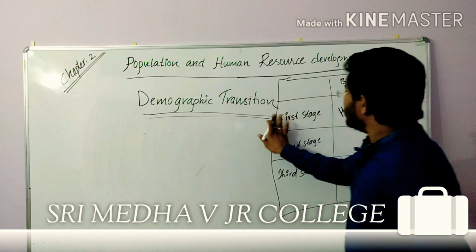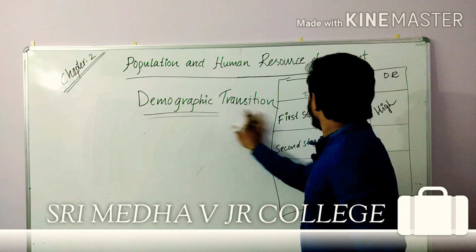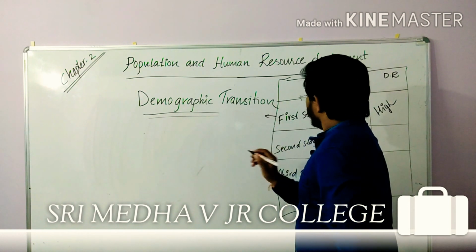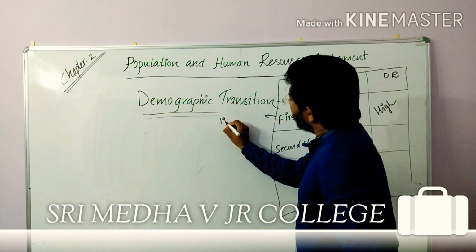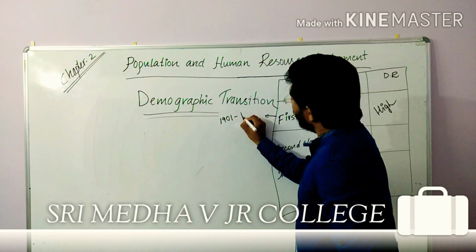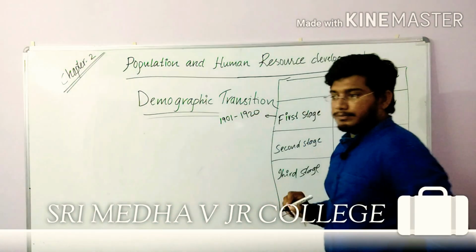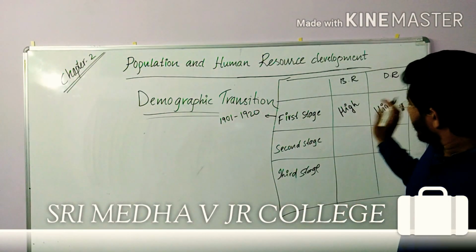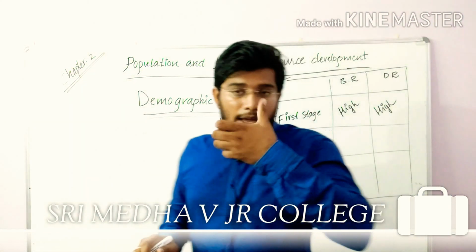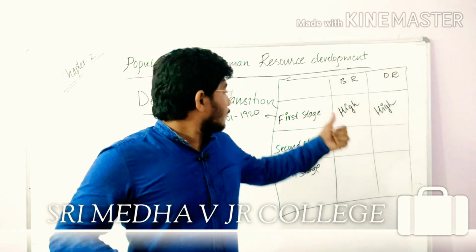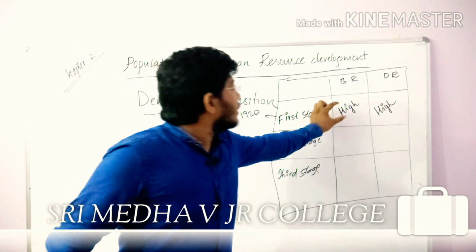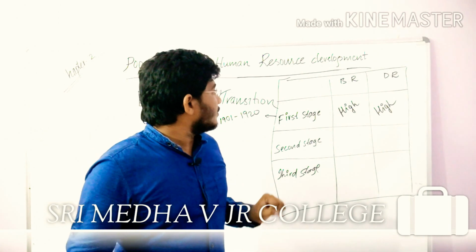According to economists, the first stage was between 1901 to 1920. Here, what are the reasons for high birth rates and high death rates? We will first discuss the reasons for high birth rates.